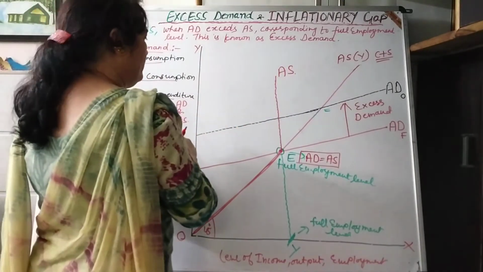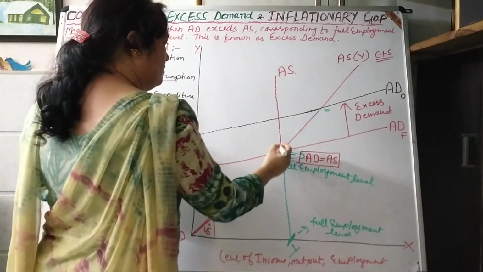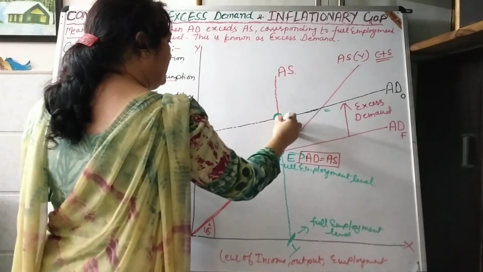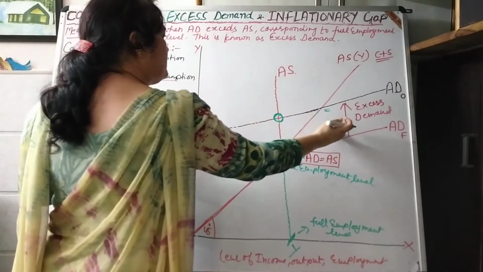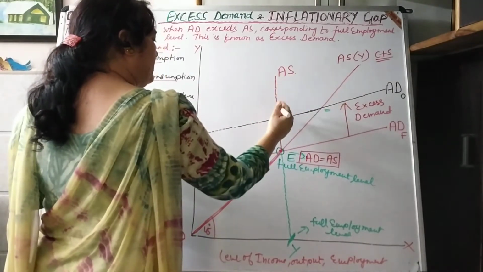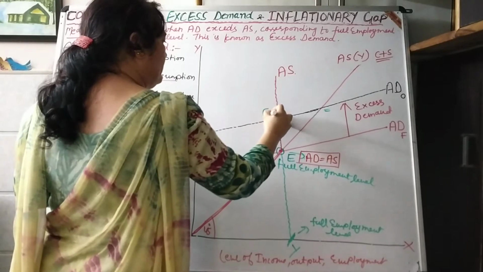This is the concept given by J.M. Keynes. So the new equilibrium level will be where new aggregate demand and aggregate supply intersect each other at point E1.